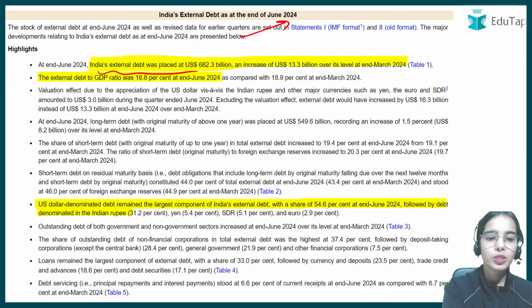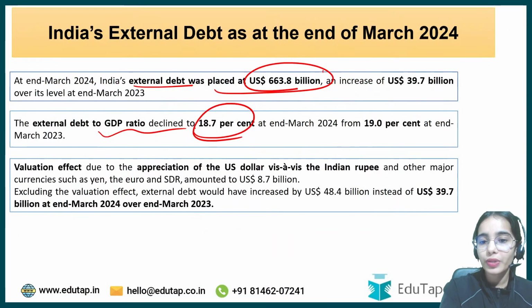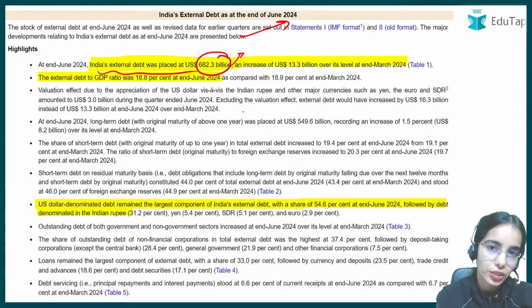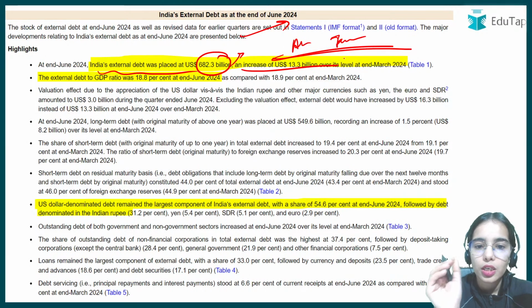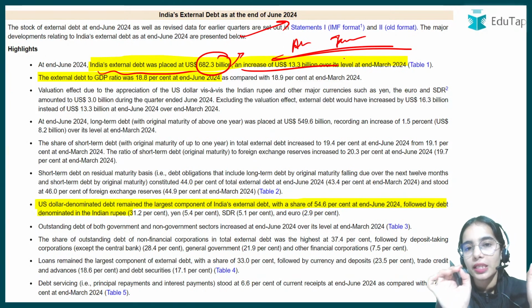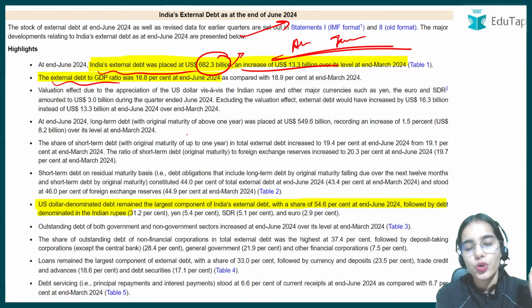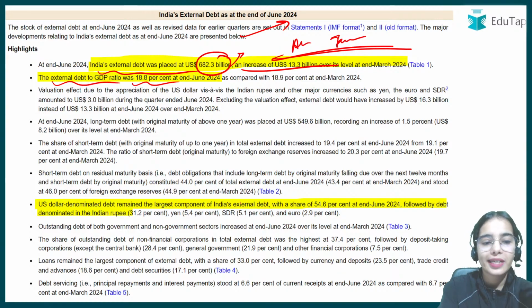India's external debt was placed at $682.3 billion in the first quarter, from $663.8 billion at the end of March. That is, from April to June 2024 the external debt has increased by $13.3 billion, and the external debt to GDP ratio has also increased to 18.8%.